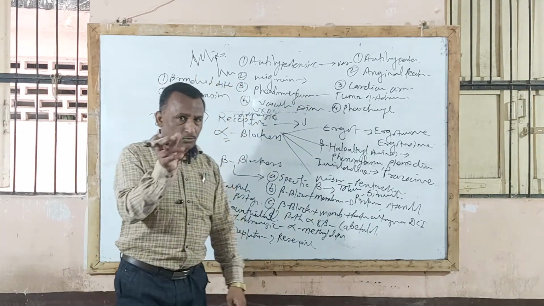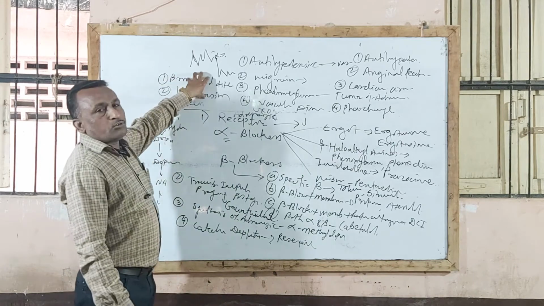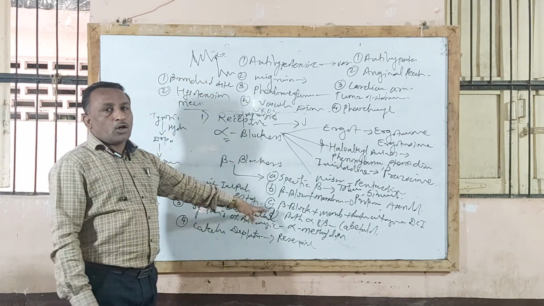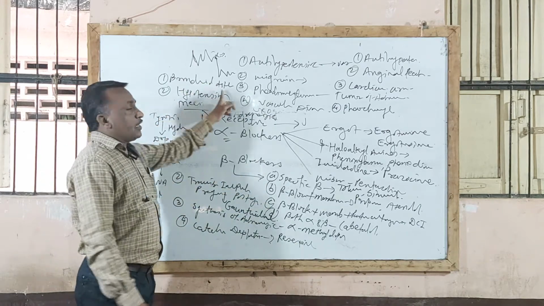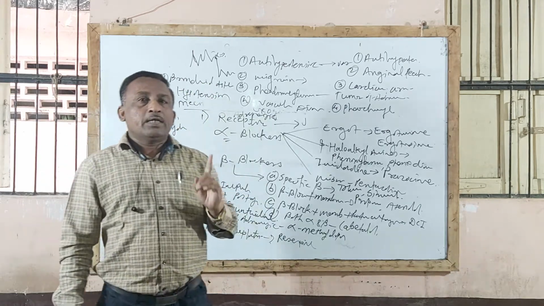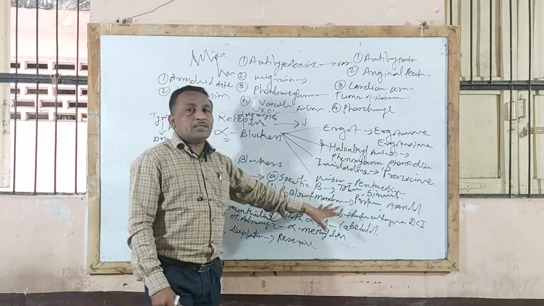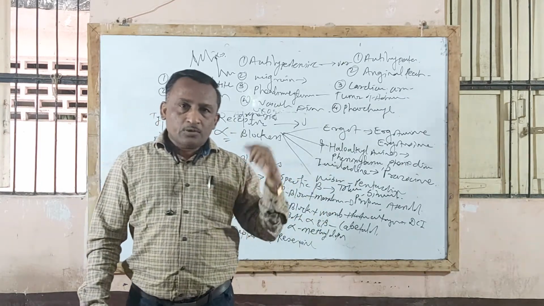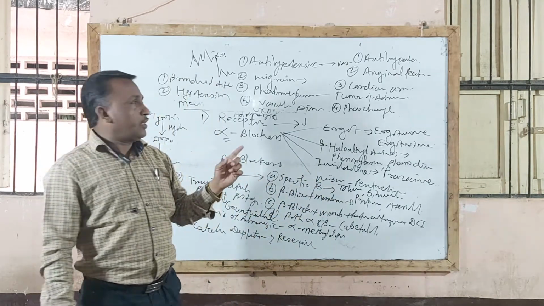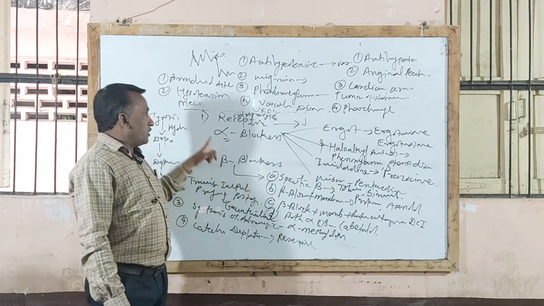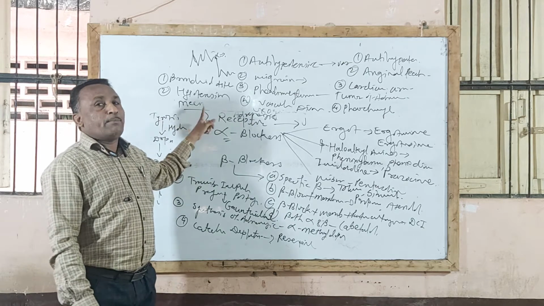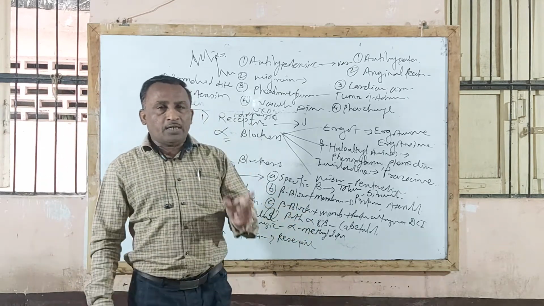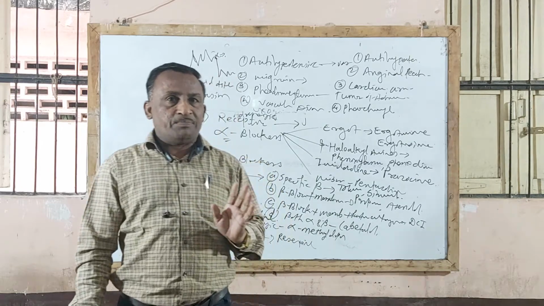So sometimes you are supposed to remember that they will simply ask where beta blocking agents are contraindicated. In bronchial asthma, beta blocking agents are contraindicated. Name the drug contraindicated in hypertension: adrenaline, that is contraindicated in hypertension patients. Name the drug contraindicated in hypotension patients: you should know that beta blocking agents are contraindicated in hypotension patients.